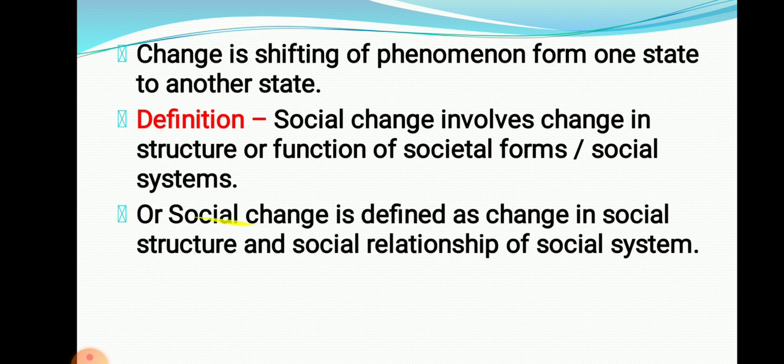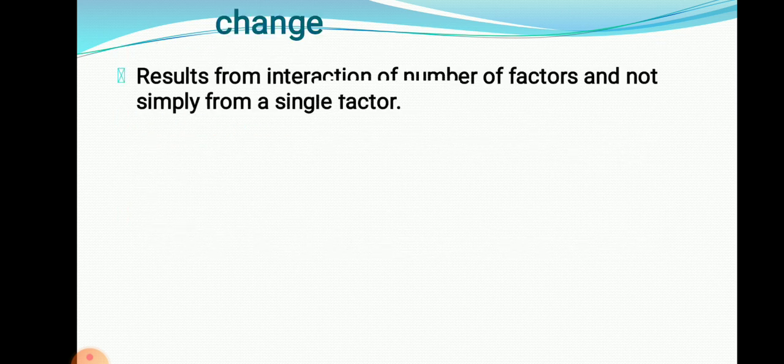Or social change is the shifting, the change in social structure and relationships of a social system. Change in social structure, that is, joint family becoming a nuclear one. Social relationships are also changing. Right now we are allowing intercaste marriage also, so the type of relations is changing. Right now women have a reservation of 30%, so the role of women is changing. Are you getting it? That is social change.